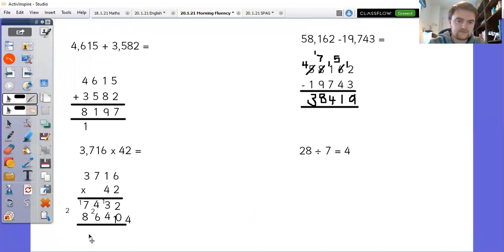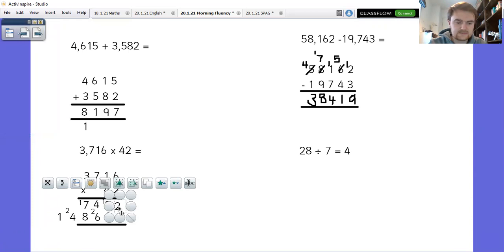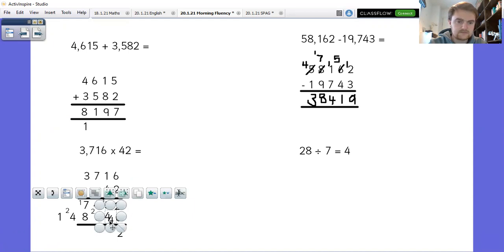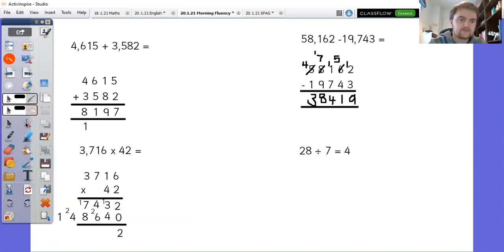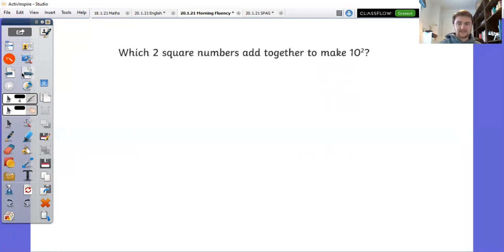And finally, what I've got to do is add those two together. So 2 add 0 is 2, 3 add 4 is 7, 6 add 4 is 10, so I can't fit that in, so a 0 goes there, 1 comes underneath. 7 add 8 is 15, add the 1 is 16. 1 goes down here, 4 add 1 is 5, and 1 add nothing is 1. So I'm left with 156,072. Finally, my last question, which two square numbers add together to make 10 squared?